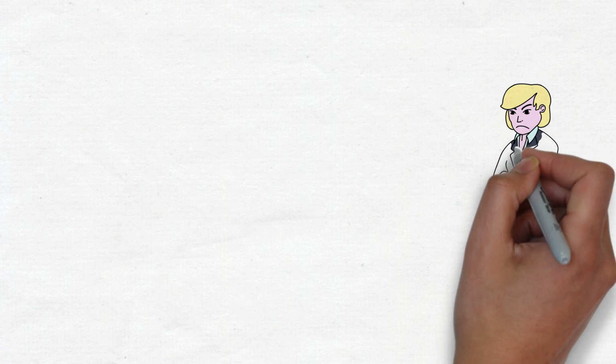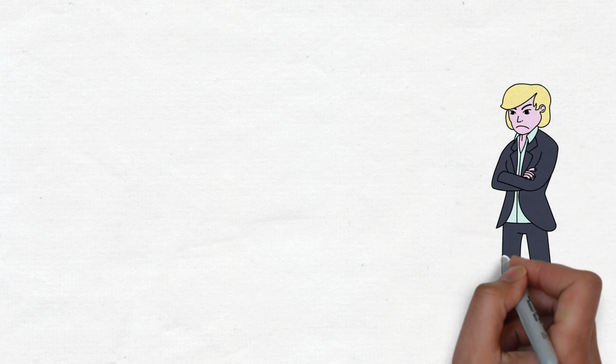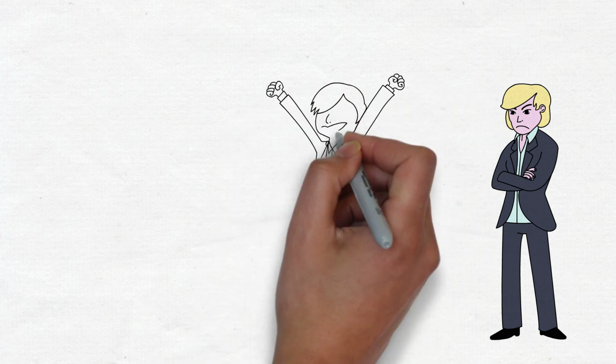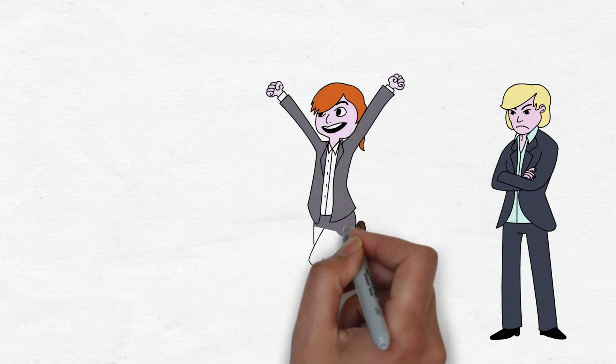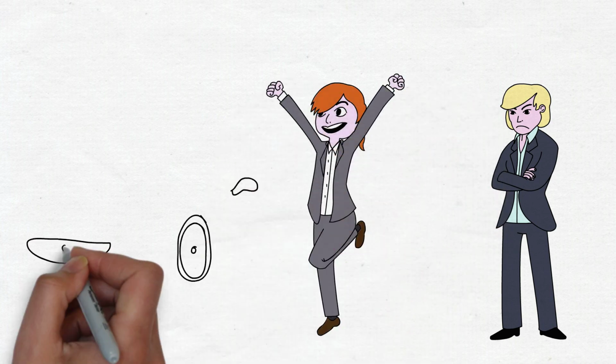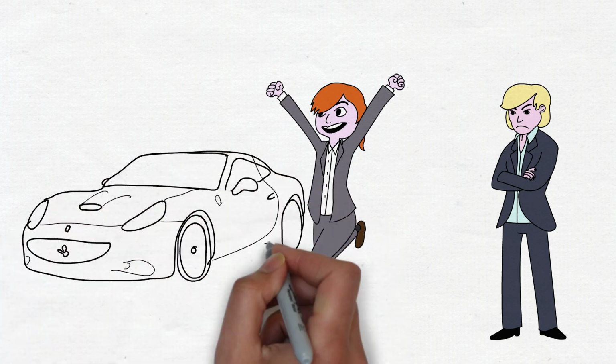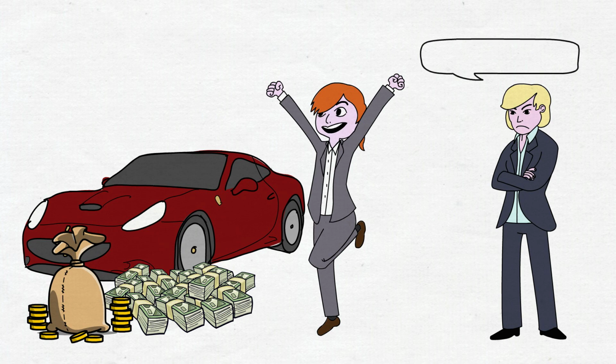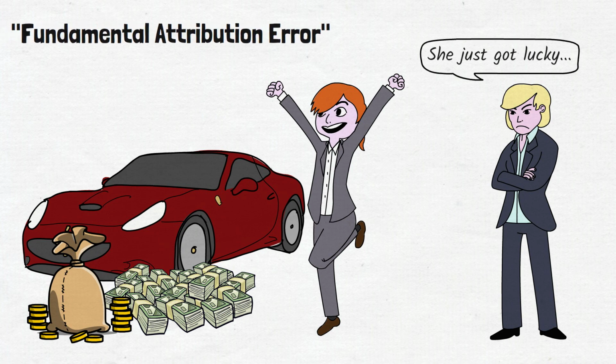When considering the outcomes of others, we attribute causes exactly the opposite as we do to ourselves. When we learn that the person who sits next to us failed the exam, we attribute it to an internal cause. That person is stupid or lazy. Likewise, if they ace the exam, they got lucky, or the professor likes them more. This is known as the fundamental attribution error.